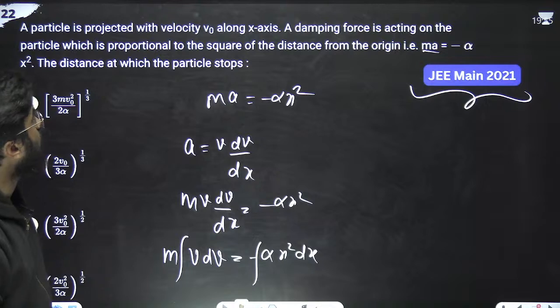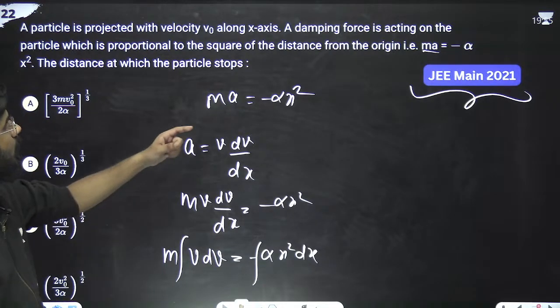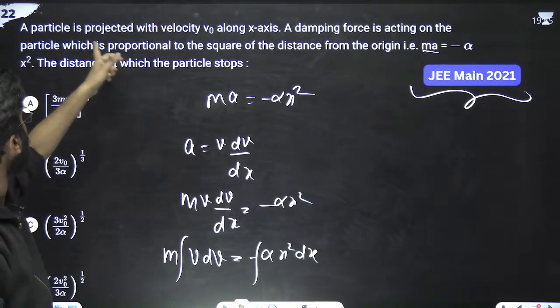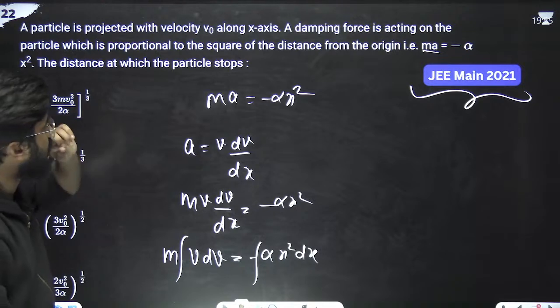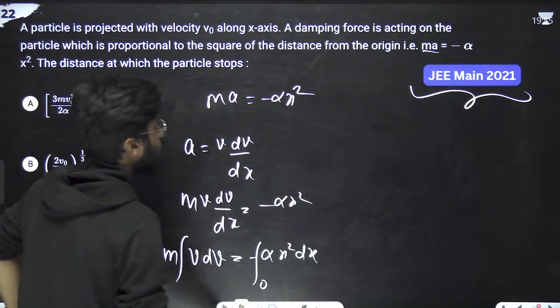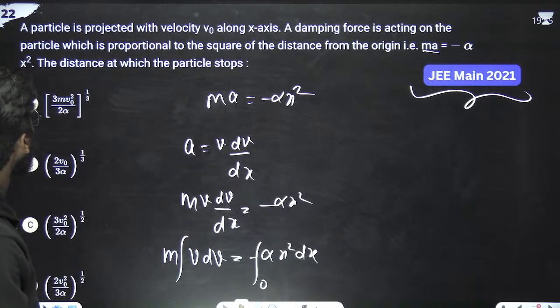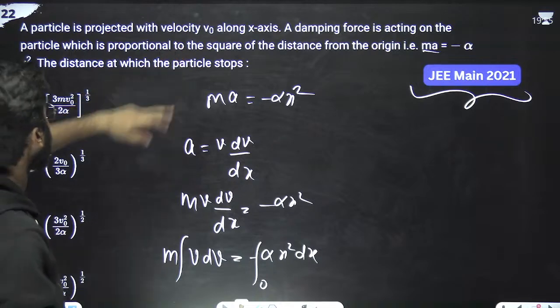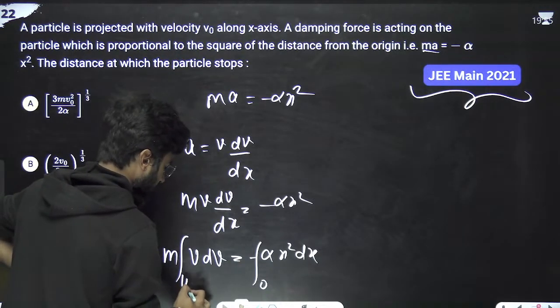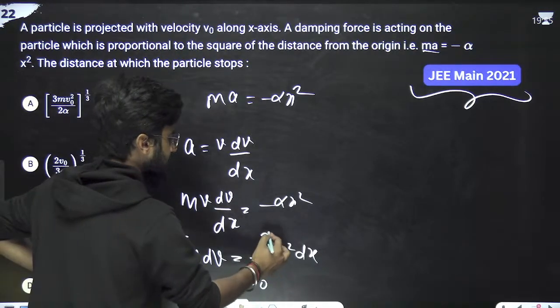What is the value of x? It is starting from x is equals to 0 along x-axis, means at x is equals to 0, velocity is v0. But after x distance, the velocity is 0.